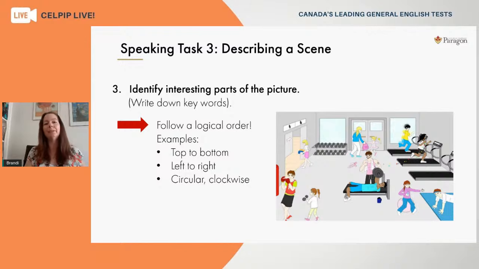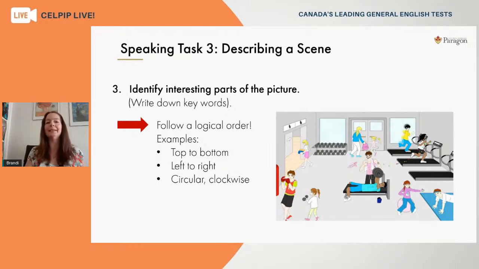You'll want to establish some sort of an order. So when you're describing what's happening in this picture, you can choose if you want to start at the top of this picture and then work your way to the bottom, let's say. Maybe you'll start by describing what's happening on the left and move your way over to the right. You might just even want to go in a circle around the picture, counterclockwise or clockwise. It's really up to you. But if you choose some sort of an organized fashion, you'll help yourself out. You'll keep yourself on task.